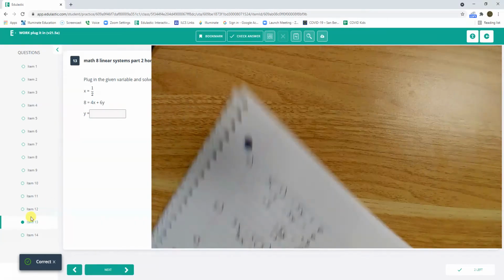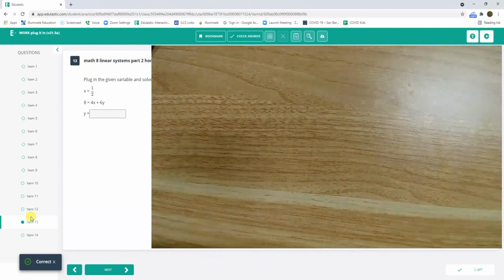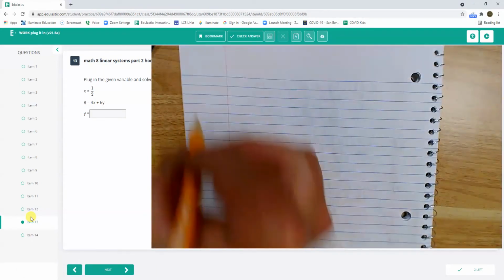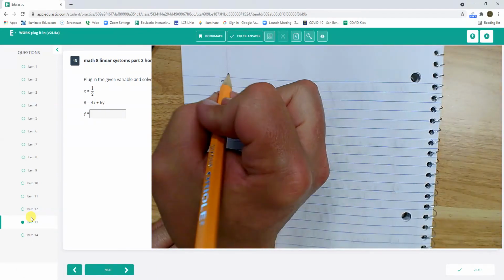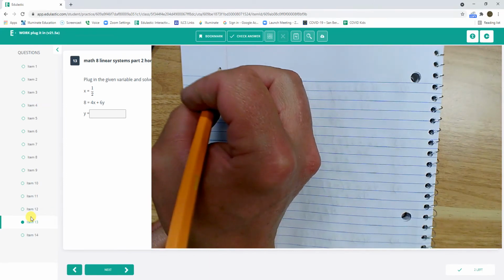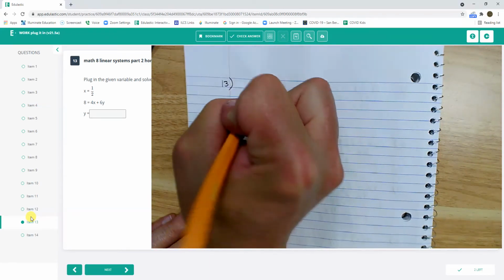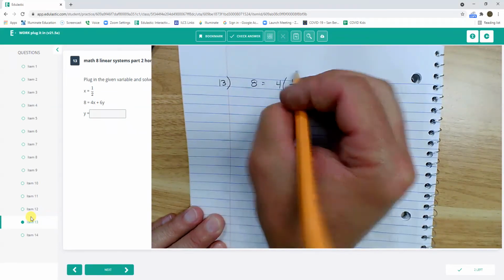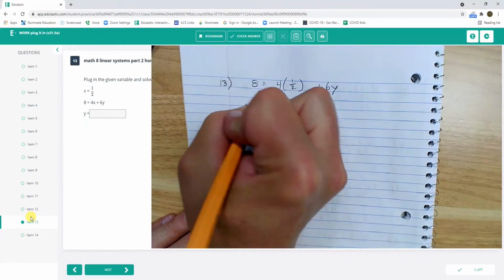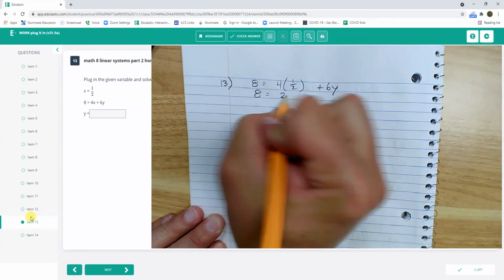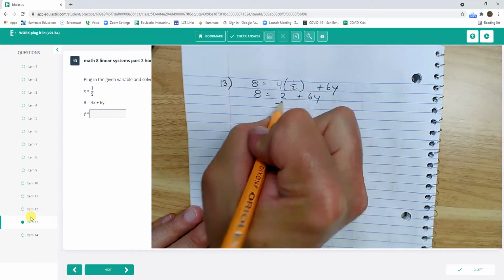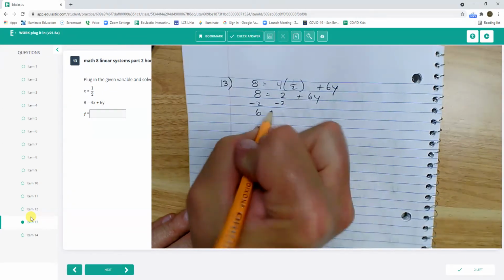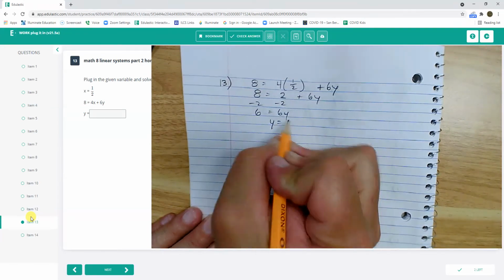Number 13. X equals 1/2, so I have 8 equals 4 times 1/2 plus 6y. Half of 4 is 2 plus 6y, minus 2 minus 2. 6 equals 6y, so y equals 1. 1 times 6 equals 6.